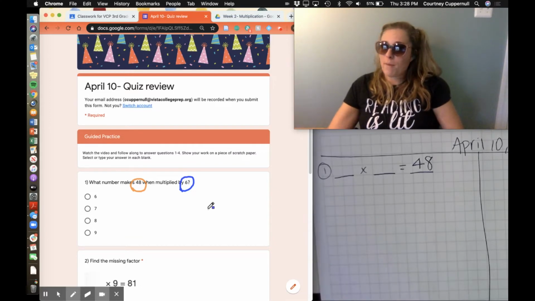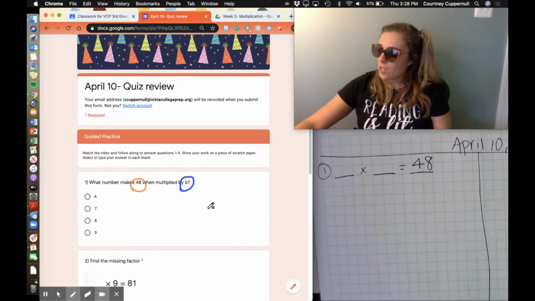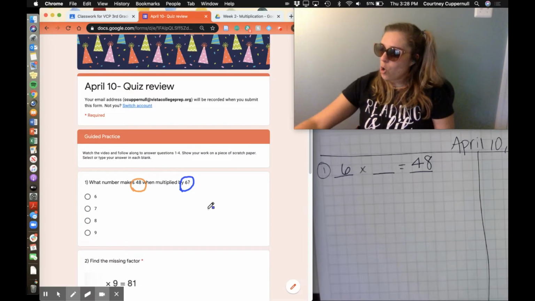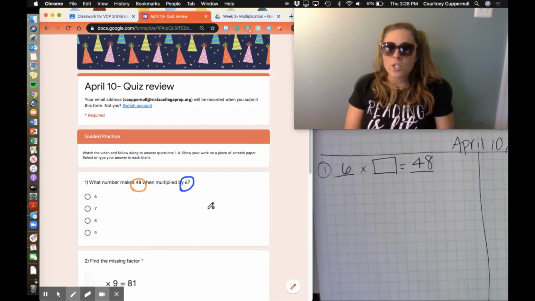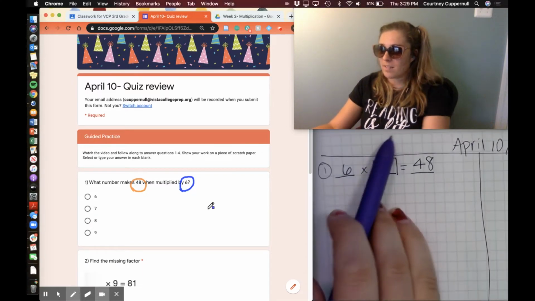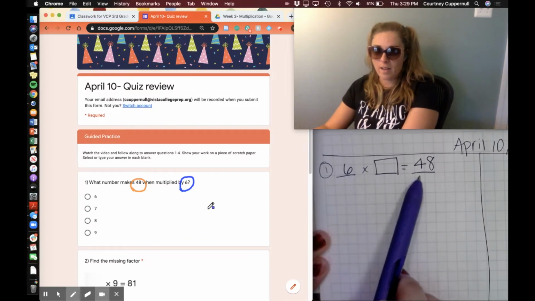It's telling me one of my factors, one of the numbers that goes into this blank, is 6. So what this question is really asking me is, what number, if I multiply it by 6, gives me 48?